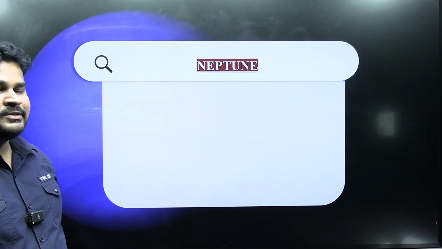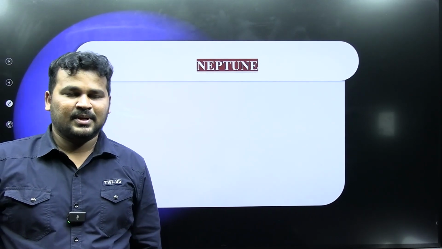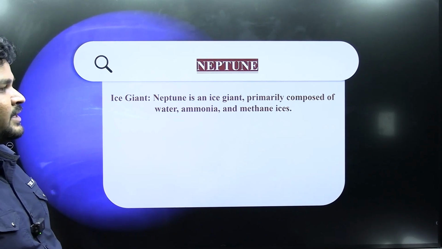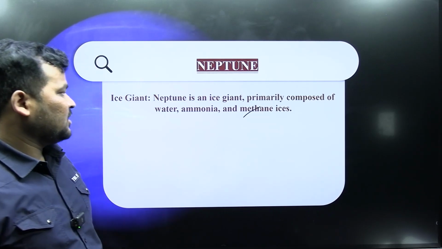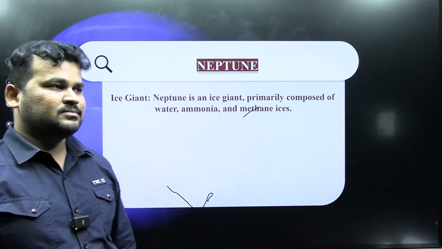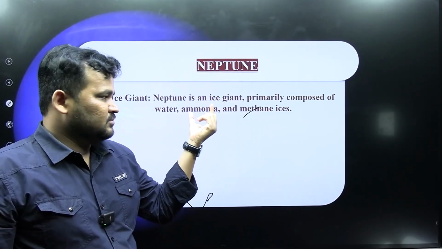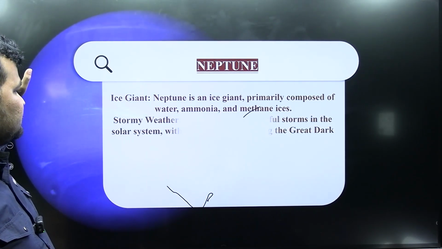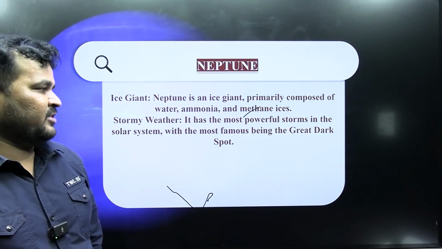Now we have entered Neptune. Neptune is also an ice giant. Neptune is primarily composed of water, ammonia, and methane ices.